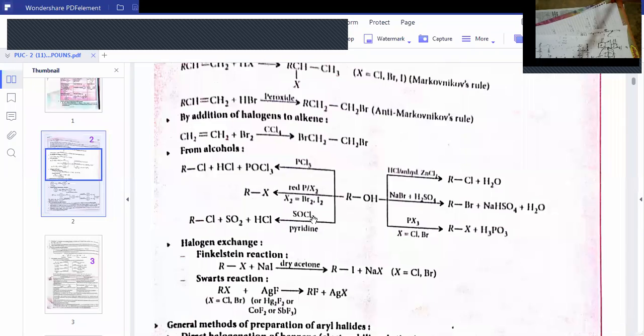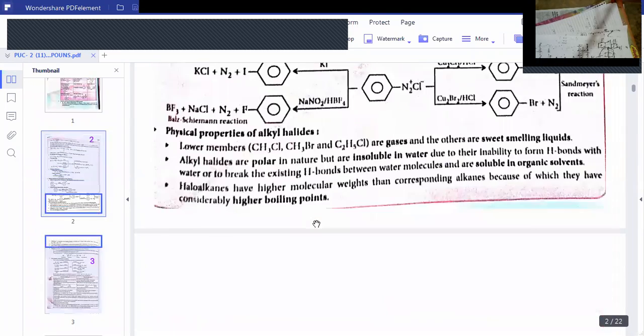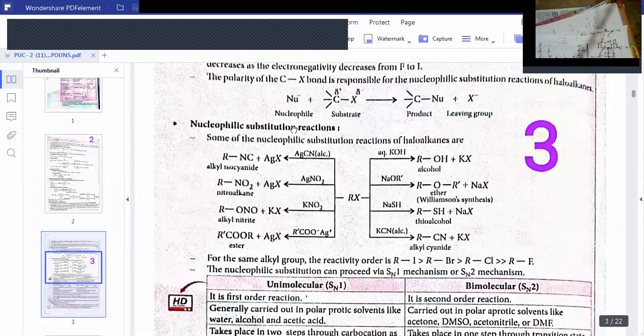So all these are in the preparation of alkyl halides. Already we have discussed. Just to see the chemical properties, I will show you. So nucleophilic substitution reactions, it is a PUC question also, very, very important. Among all these, any one question will be given in the exam.